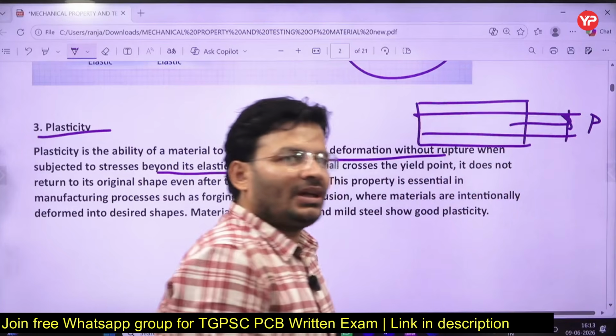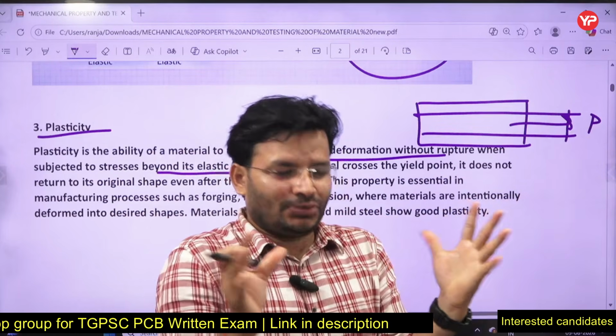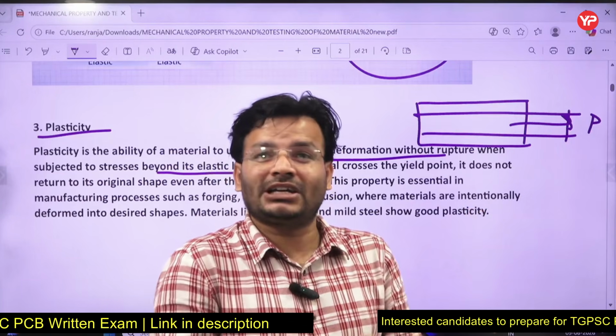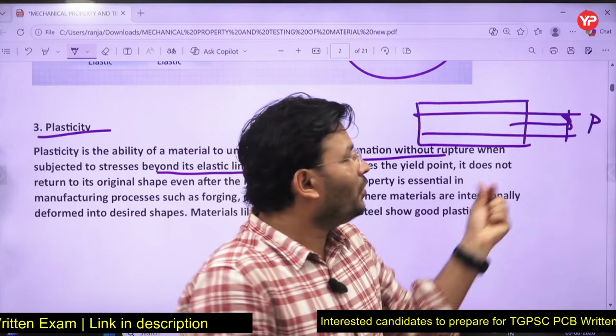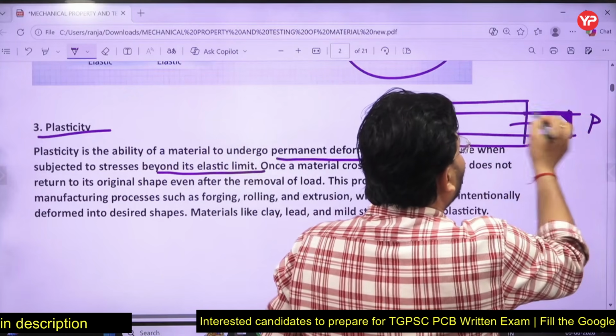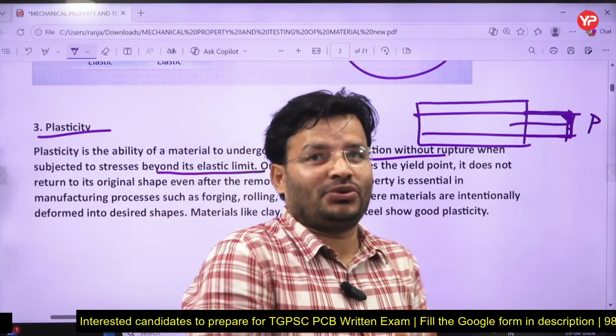Let's assume. Now I remove the load. Because of elasticity, it will try to come back to the original state. But plasticity will try to make it remain in the same state. Plasticity will continue to maintain whatever deformation has taken place.